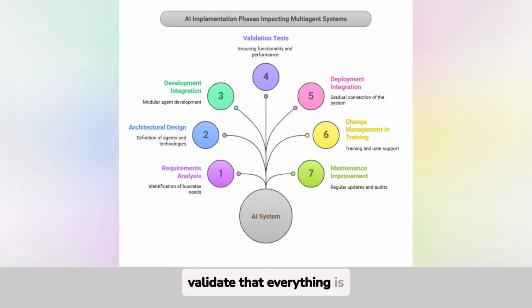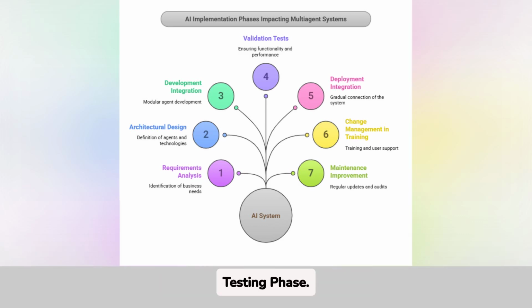How do we validate that everything is working correctly? That would be the validation and testing phase. Here, we perform unit and integration tests to ensure that each module works separately and as a whole. A pilot is conducted in a controlled environment using historical and real-time data to fine-tune algorithms and correct potential bugs before moving to production. In addition, performance tests are also run in this phase to evaluate the system's capacity under high processing demands. And once the tests are passed, how is the system deployed in our daily operation?